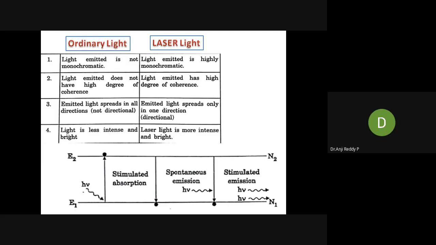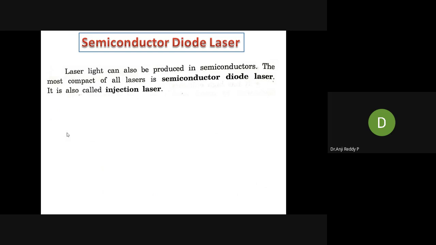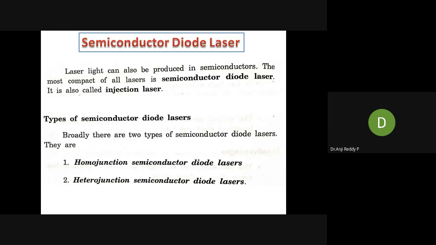This is everything I explained in the last class, and I also started semiconductor diode laser. How many types of semiconductor diode lasers are there? 2 types. What are those? Homojunction semiconductor diode laser and heterojunction semiconductor diode laser. Very good.